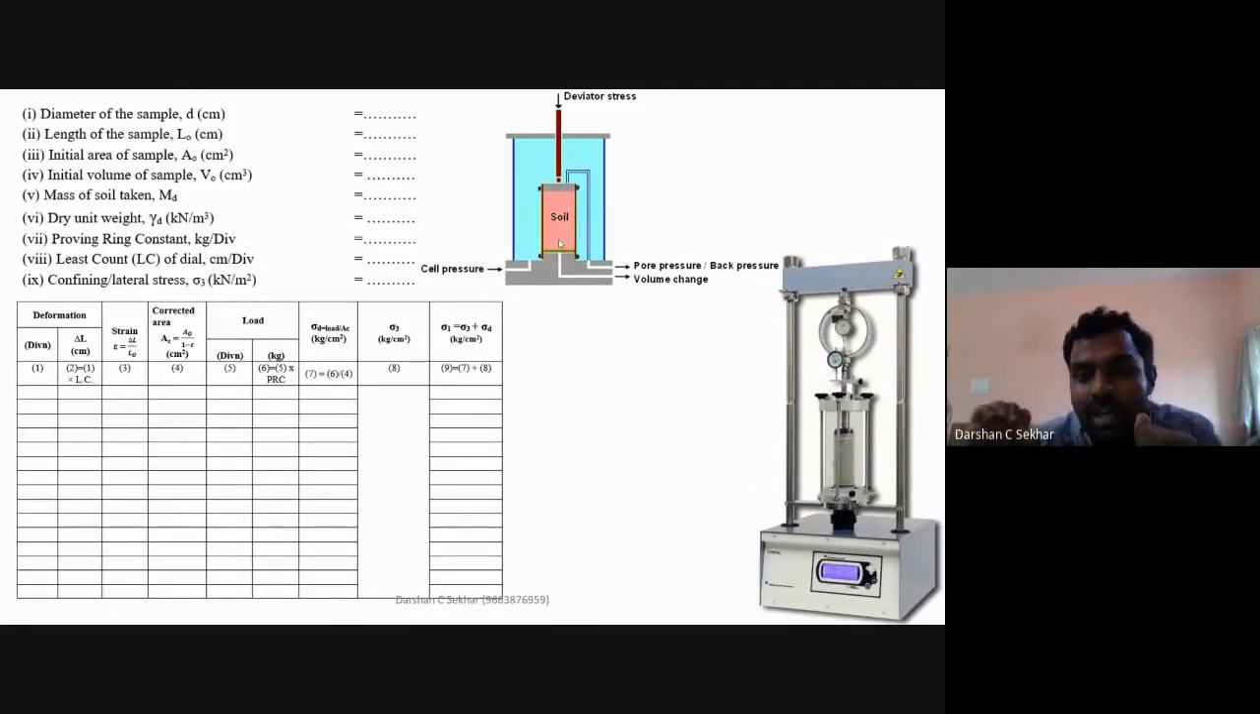So in that regard, if I want to remove this thing, I need to put up a rubber membrane here. That rubber membrane will be put up here. So this is the color. Yellow color is nothing but my rubber membrane here.